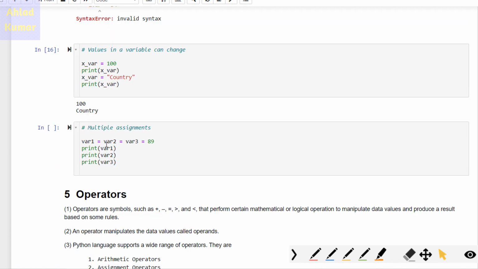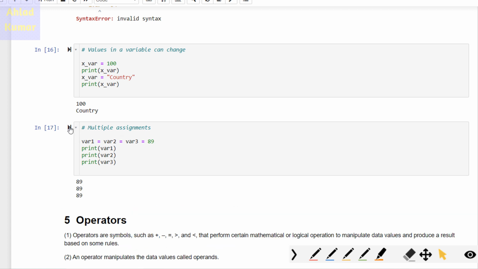Another important concept is that you can use multiple assignments. In multiple assignment, you can define multiple variables with the same value using this piece of code. Once you write this in a single statement, it will assign 89 to all these three variables. Once you execute this, you can see all three variables give the same answer.